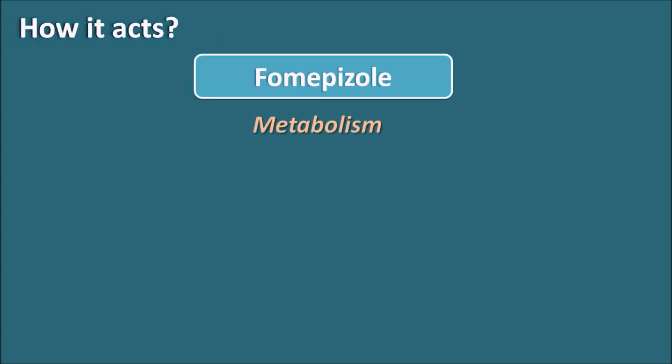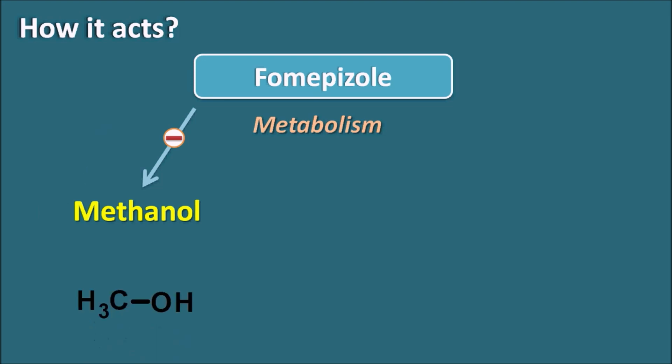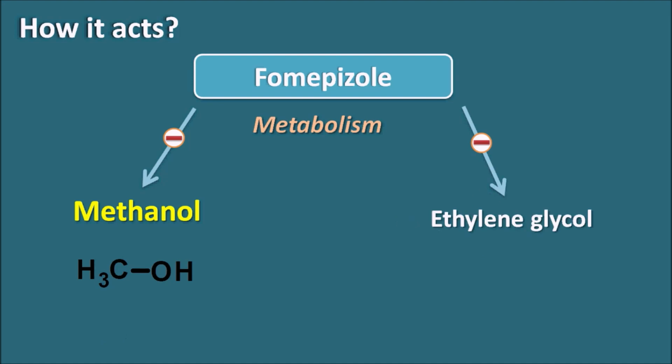How does it act? Fomepizole mainly inhibits the metabolism of alcohols like methanol and ethylene glycol. Methanol has a simple structure, CH3OH, and ethylene glycol has a structure like CH2OH and CH2OH. When consumed at a toxic level, they can produce toxic symptoms like metabolic acidosis and visual disturbances. In such a situation, fomepizole can block their metabolism, thereby inhibiting the production of toxic metabolites from these two types of alcohols.